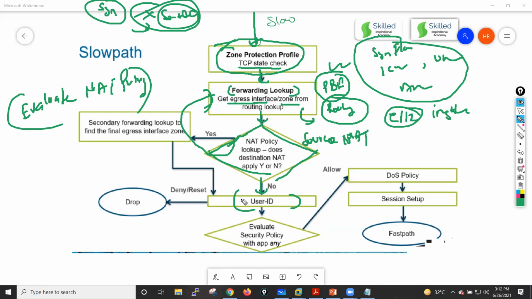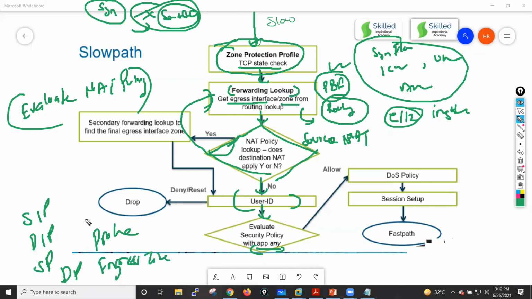If we have user based policies, if there is any user to IP mapping, it will perform all the user identification. And after that, it will go for the security policy lookup, where the application will be considered as any, and it will do the lookup on the basis of source IP, destination IP, source port, destination port, protocol number, and your ingress zone. It will use these 6 tuples to do the lookup on your policy.